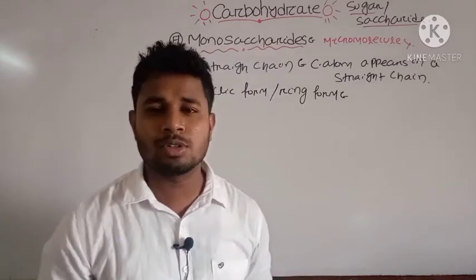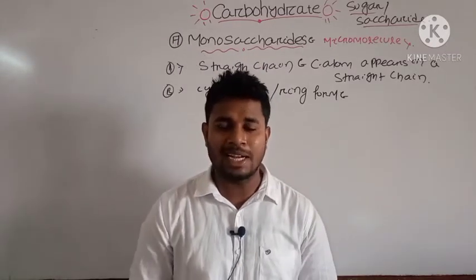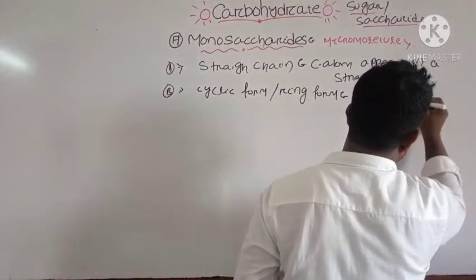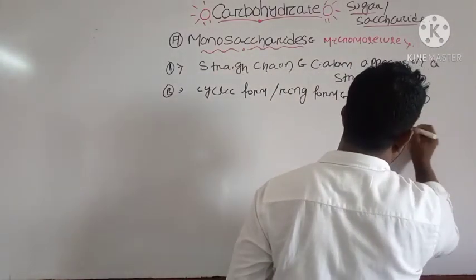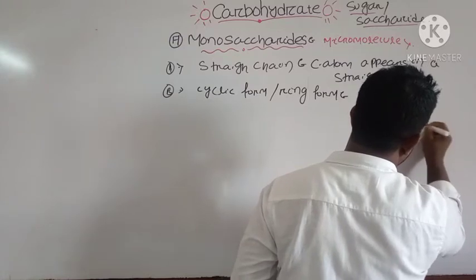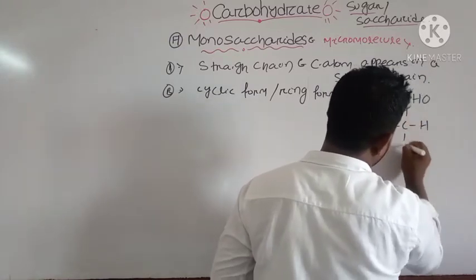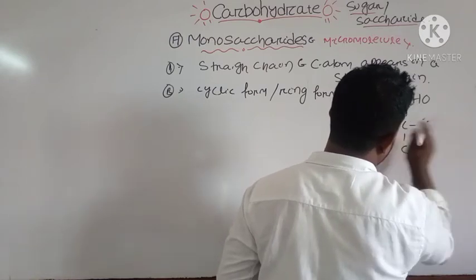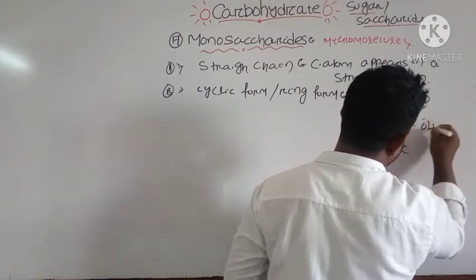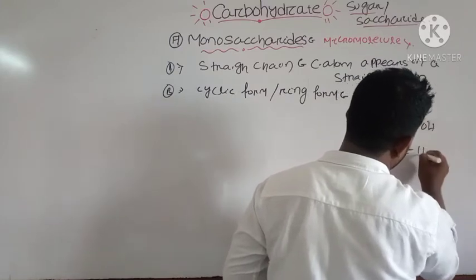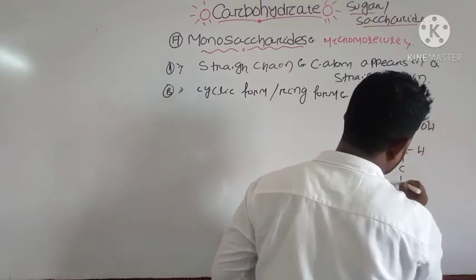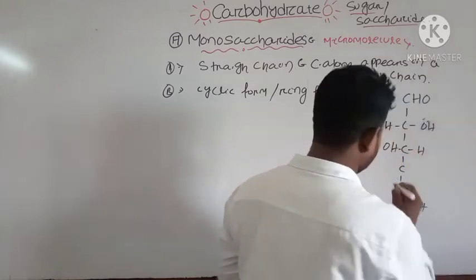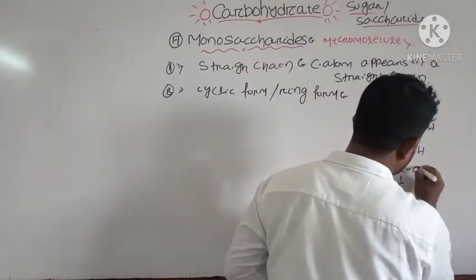You know that glucose is a 6 carbon, that is a hexose sugar. It is an example. If you draw the structure of glucose, there you have CHOH, here you have OH, 3, 4, CH2OH.